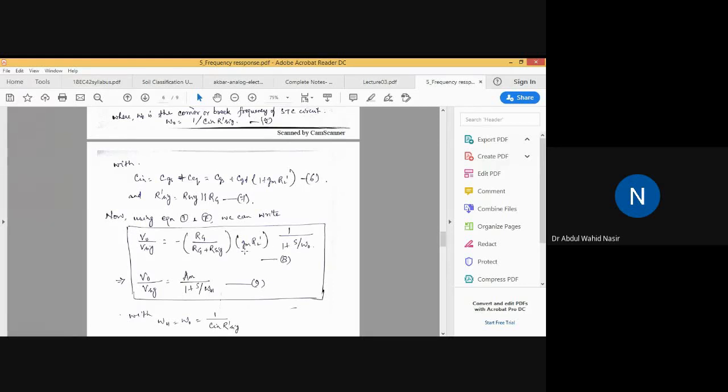So this is the value actually. For V naught we have used the term minus gm RL dash VGS, okay? And then for VSIG, you know what is the value for VSIG? VSIG we have seen from the study of characterizing the amplifier. So how can we find the value of VSIG?